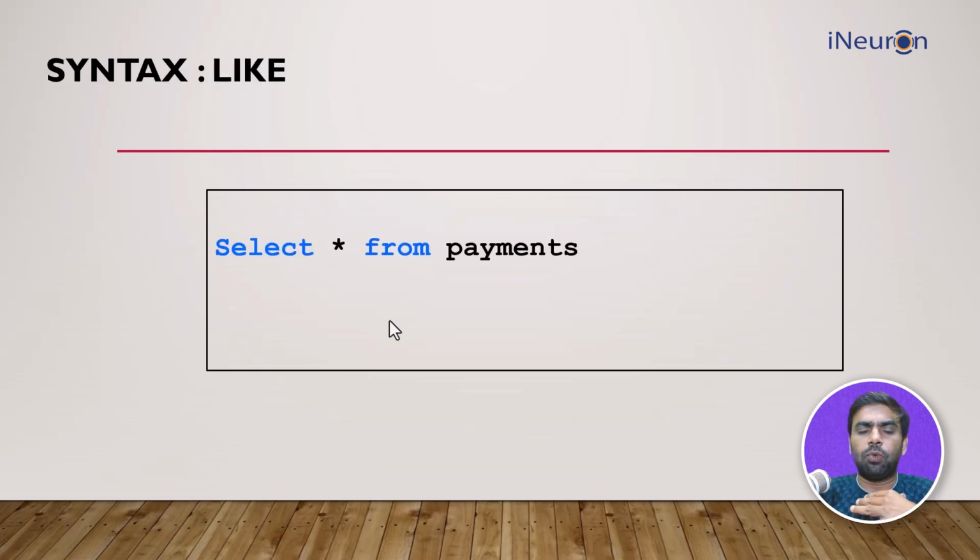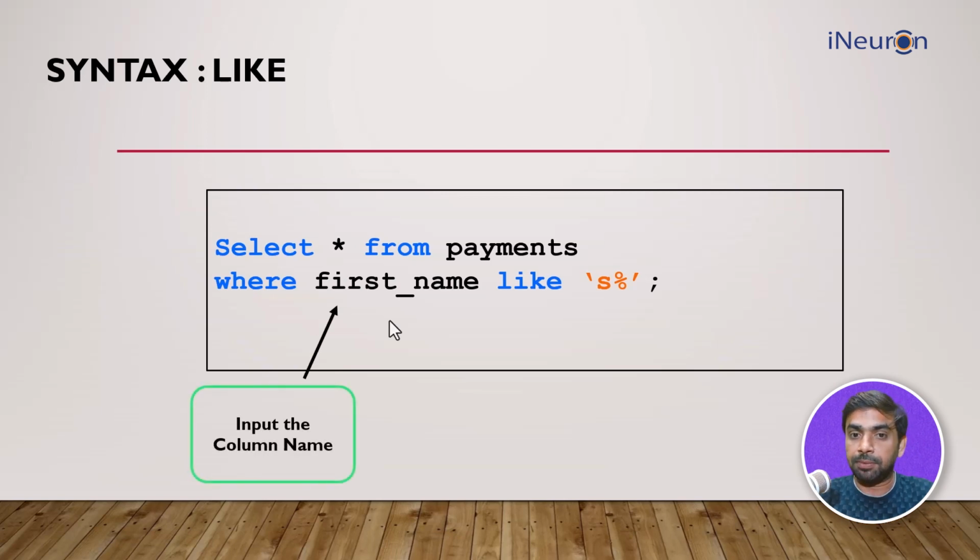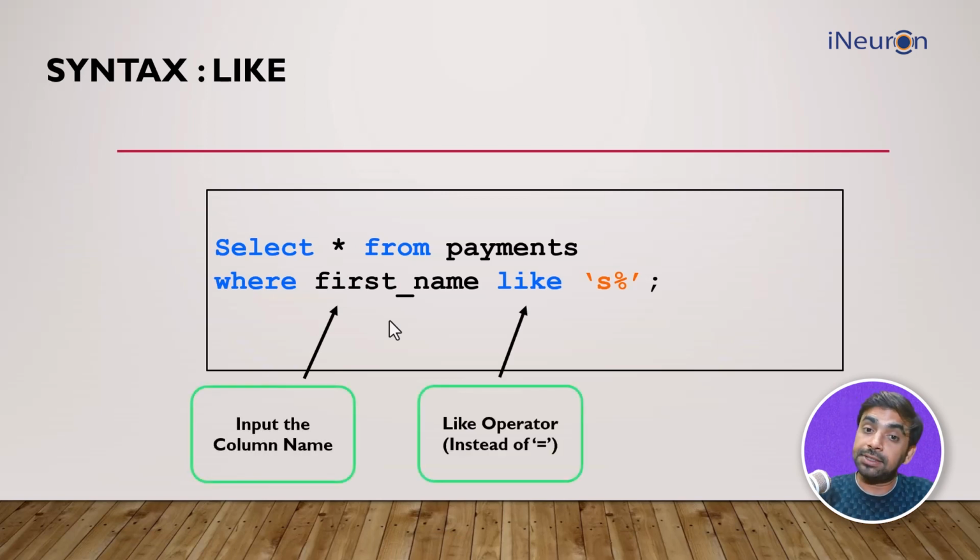Let's say I want to retrieve all the data in which the first name starts with S. So I'll go for SELECT * FROM payments WHERE first_name LIKE 'S%'. Here, obviously, this is my column name, so we have to input the column name. Then we go for the LIKE operator instead of equal to. First name equal to something would mean the data point has to be exactly equal to it. Now, I don't want that.